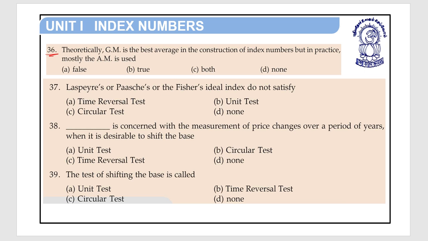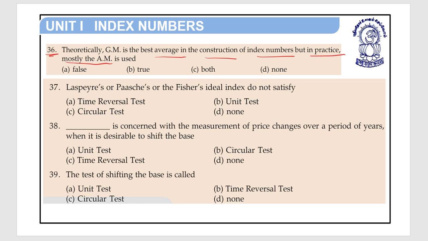Question number 36. Theoretically, GM is the best average in the construction of index numbers, but in practice, mostly the AM is used. So that statement is true or false.